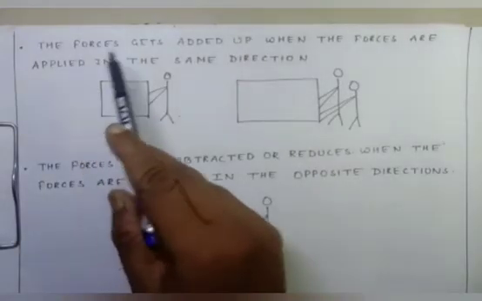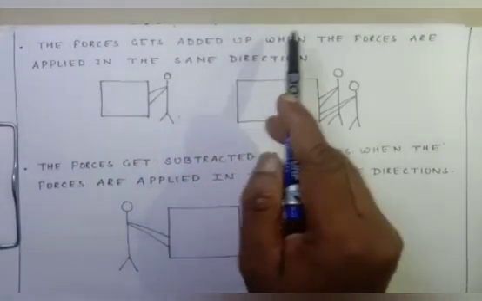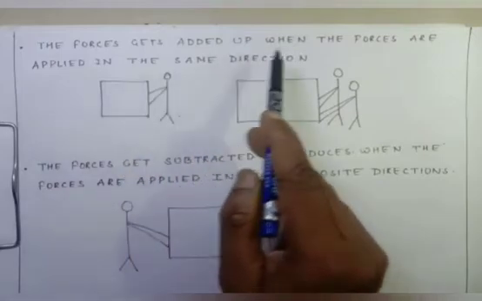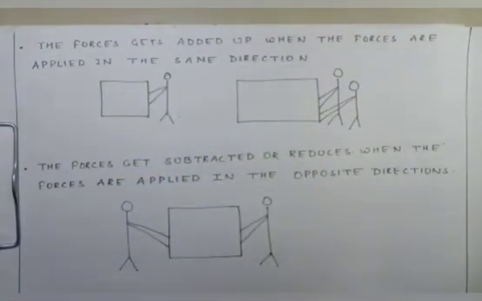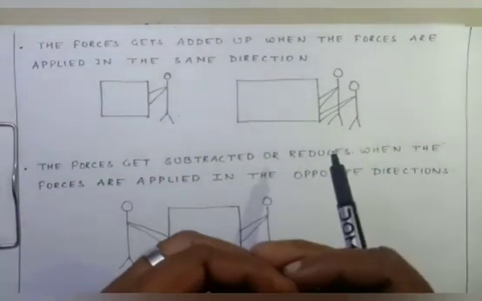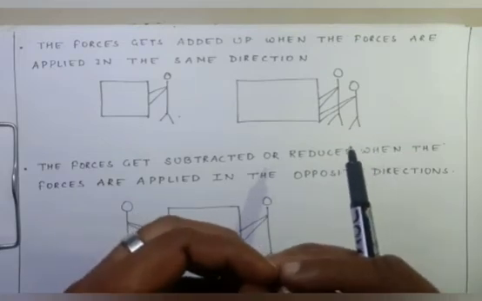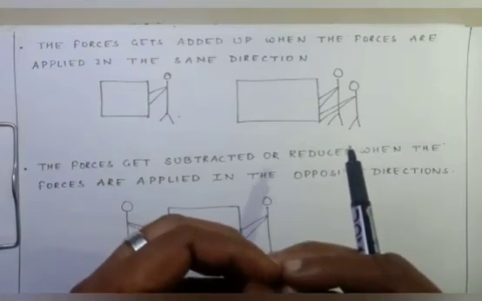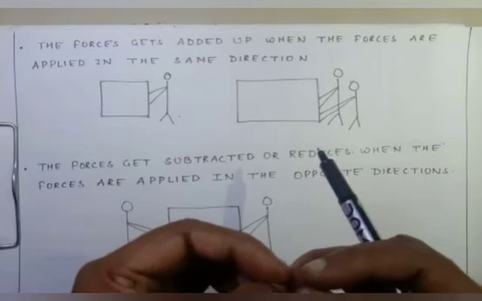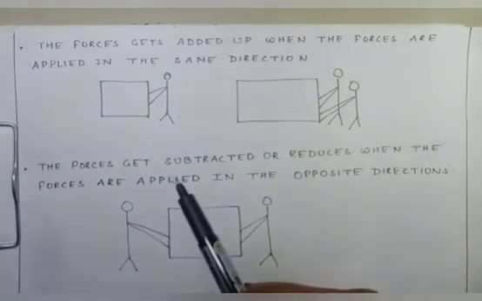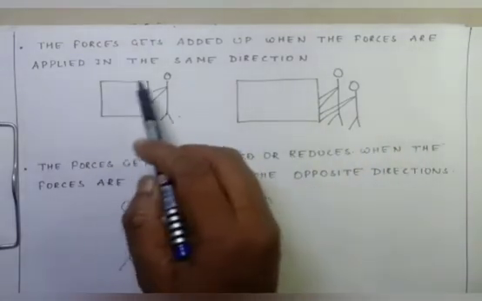Next is: the force gets added up when the forces are applied in the same direction. It means the resultant force is added up when the force applied by me and my brother together is in the same direction. Over here you can see a figure.